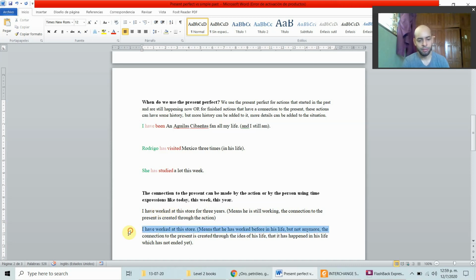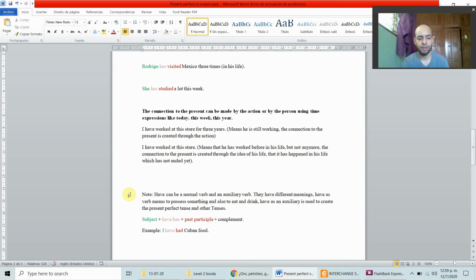So let's see another example. I have worked at this store. So what does that mean? Means that he has worked before in his life, but not anymore. The connection to the present is created through the idea of his life. That's the connection to the present. That it has happened in his life, and his life has not ended yet. So to describe the situations, we use the present perfect.